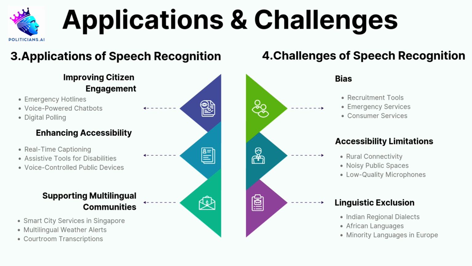Examples: real-time captioning: public events and speeches use live captions to include hearing-impaired participants. Assistive tools: dictation software empowers people with disabilities to create documents or interact with public services. Voice-controlled devices: public kiosks at airports help visually impaired users navigate facilities and access services.